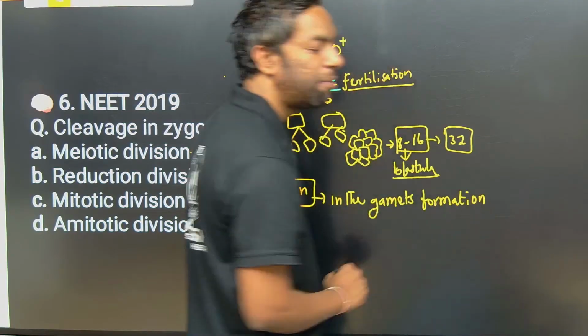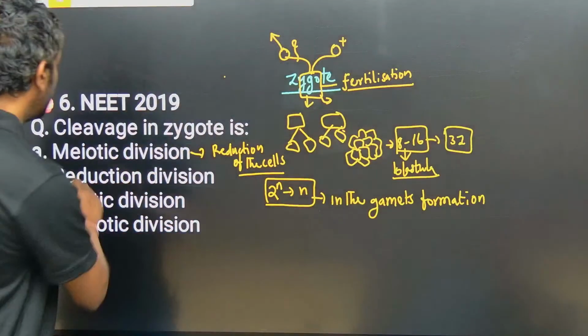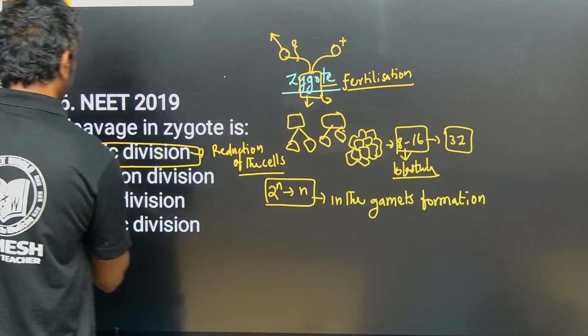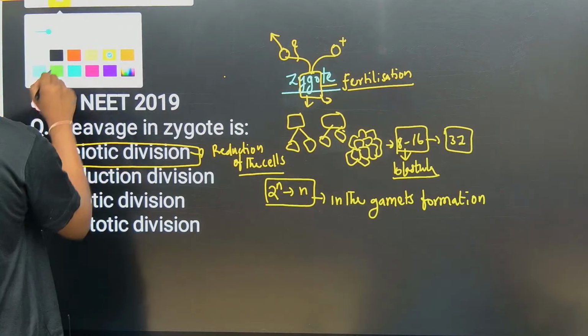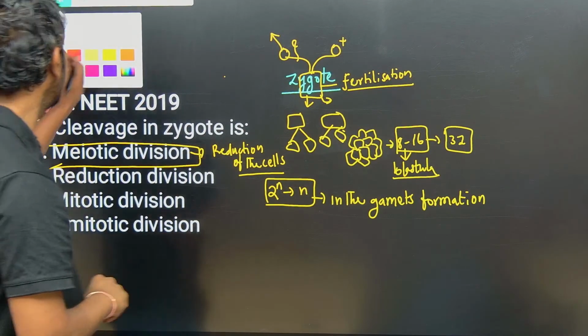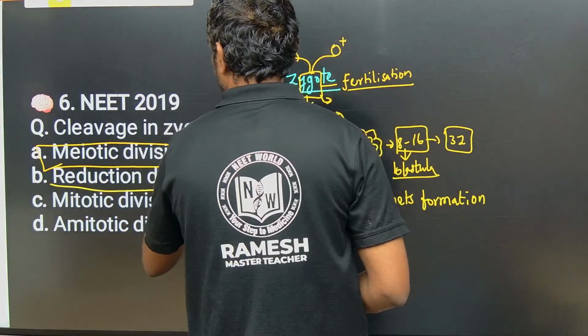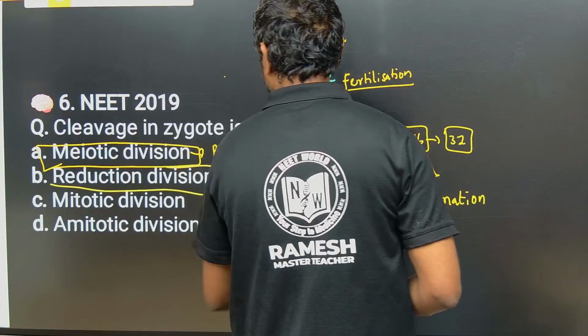In the gamete formation, development of the gametes, a meiotic division takes place. Reduction division also takes place in the gamete formation itself.